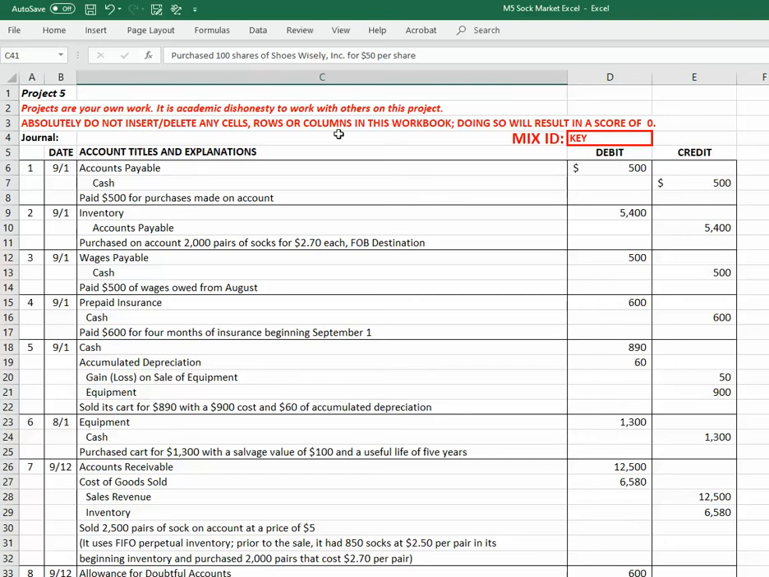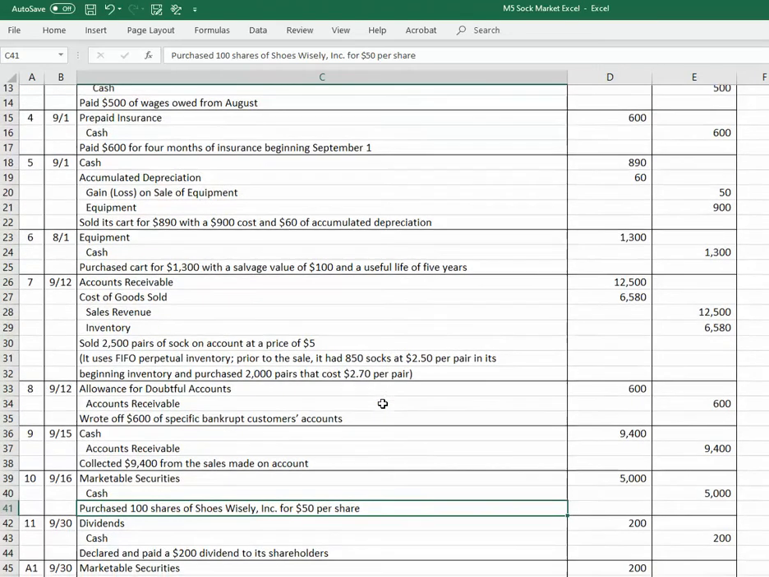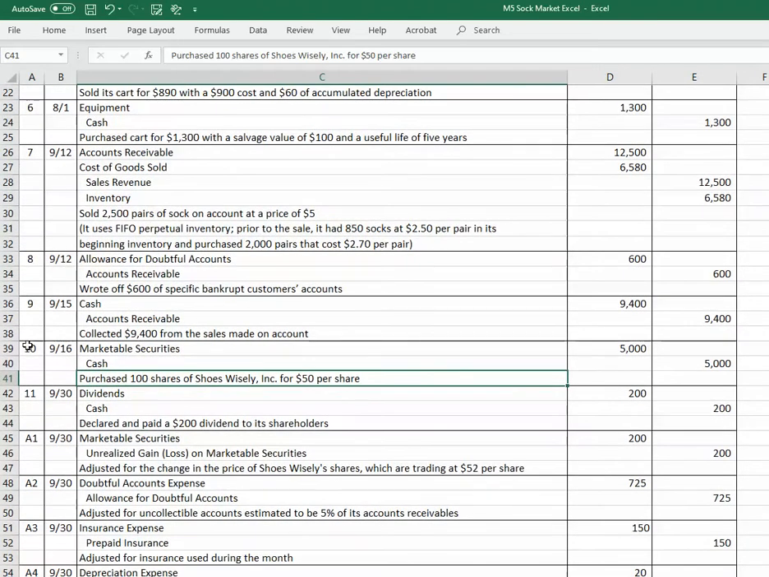In this video, I'm going to talk about the accounting for marketable securities using the stock market example in your textbook. The company has excess cash, so it purchases 100 shares of Choose Wisely for $50 a share. So 50 times 100 is 5,000, so you debit marketable securities. In this case, it's a current asset because they plan on selling them within the year, and then you credit